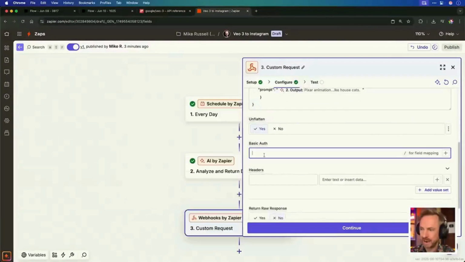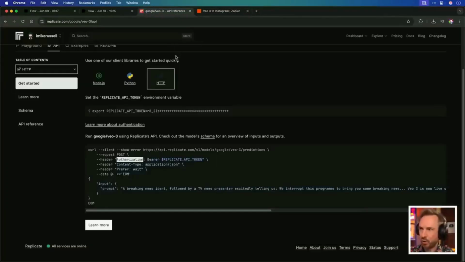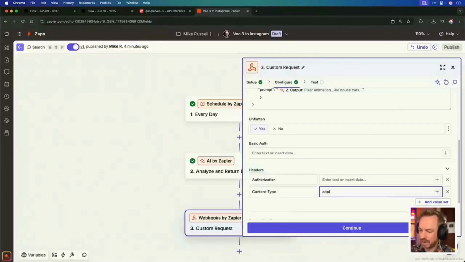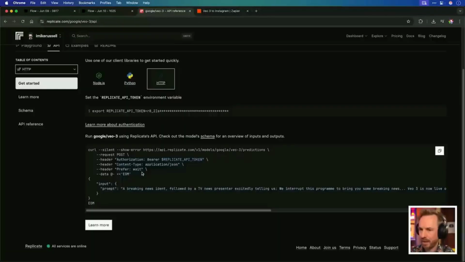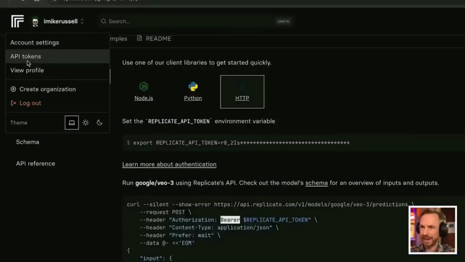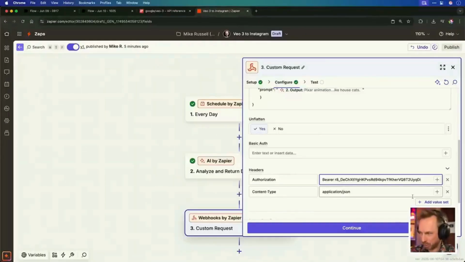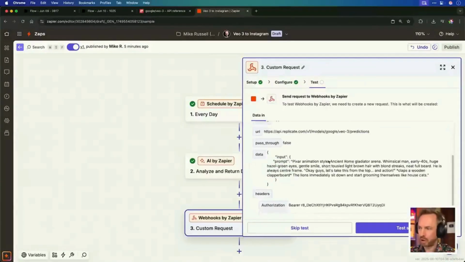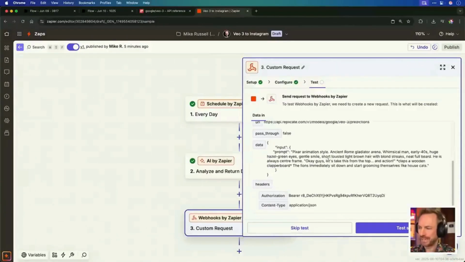Unflattened should be yes. Now for basic auth, we leave that blank. And then in headers, we use authorization, content type, which is application JSON, and we'll leave out this prefer wait tag for the moment. You'll see why later. And then we'll grab an API token from my Replicate account and we'll paste it in under authorization.